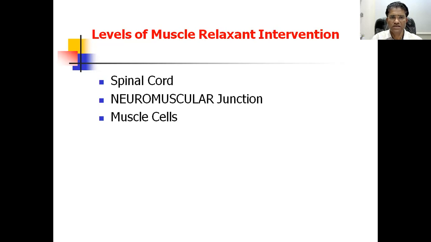Any break in this system may produce paralysis of the muscle. In therapeutics, the drugs which act at the neuromuscular junction are helpful, and we will focus on these.